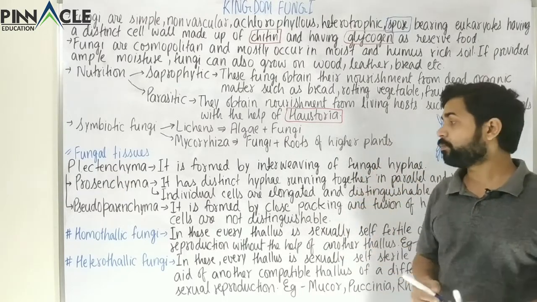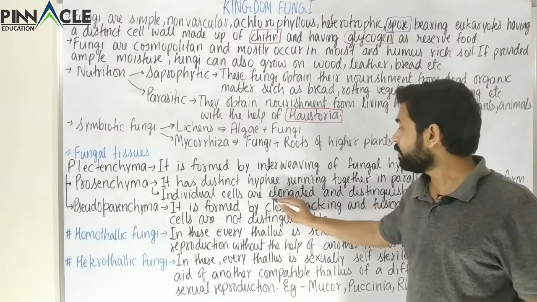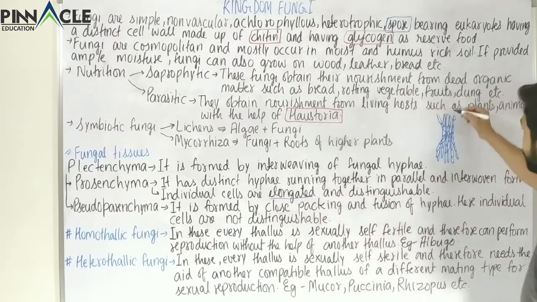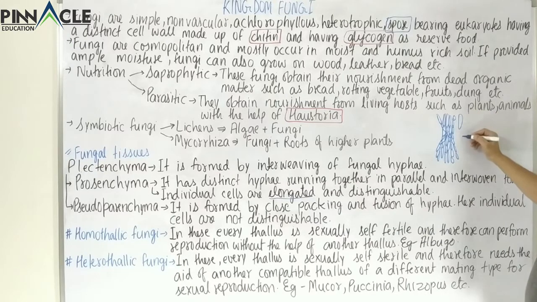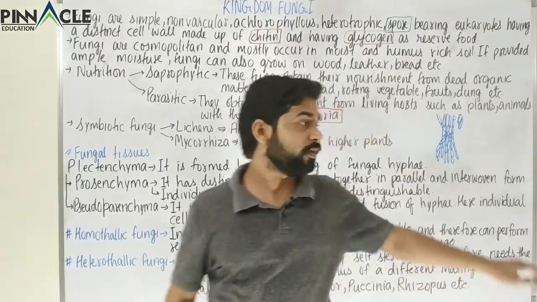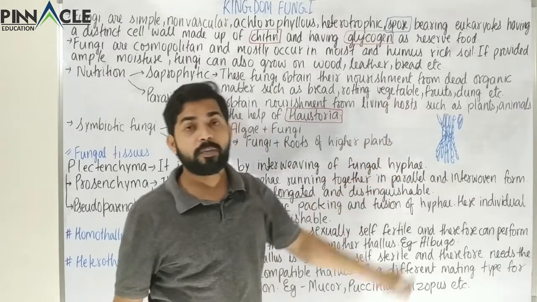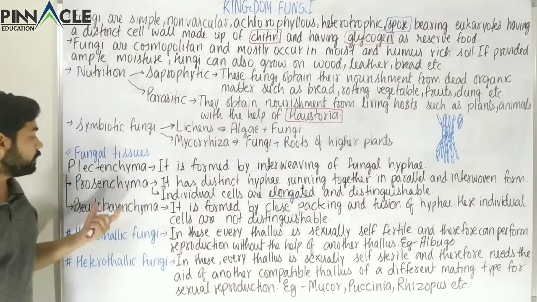Now here is one very important point. The individual cells are elongated. These are long, but these are individual cells. We can easily differentiate between the cells over here. This is one cell, then one cell, then one cell. So this form is called the prosenchyma.